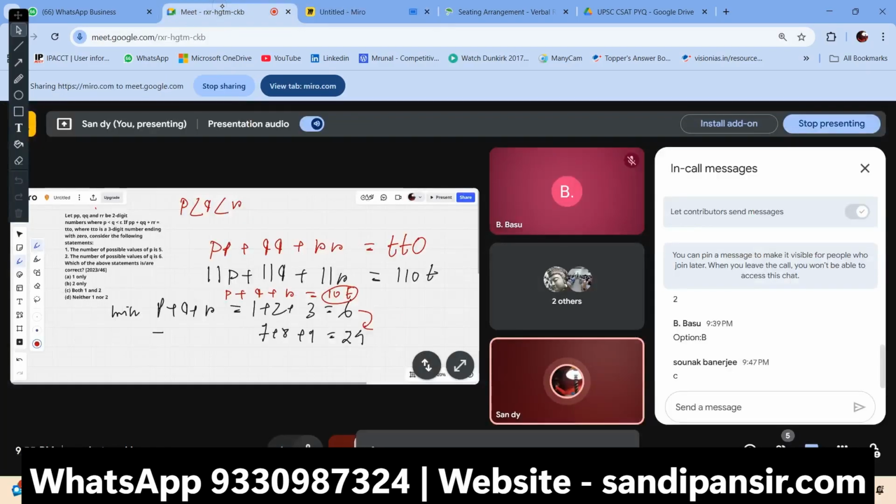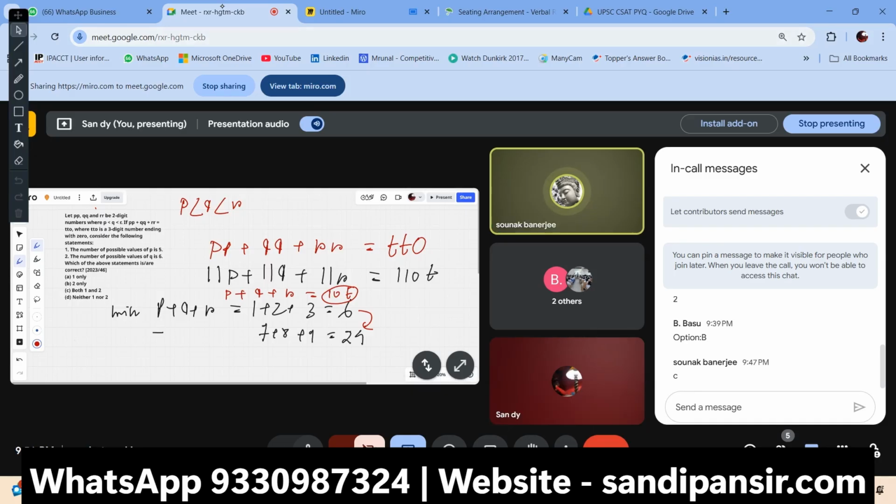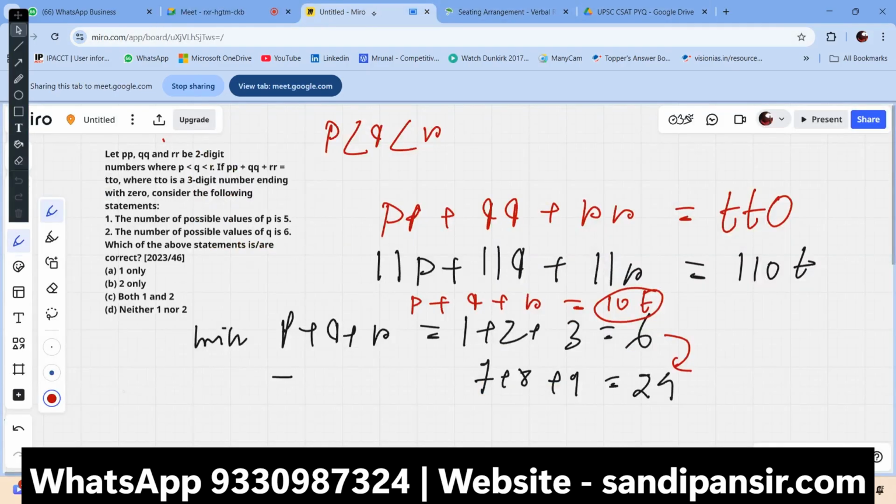Yes, Shona, tell me. Sir, it can be a lengthier process. I'm showing you two processes. One is the elimination method. Another is the simple putting method, by 1 1, 2 2, 3 3, and then verify the answer. Exactly, and that's it. Do the method, because see, the thing is there are multiple ways to do it.